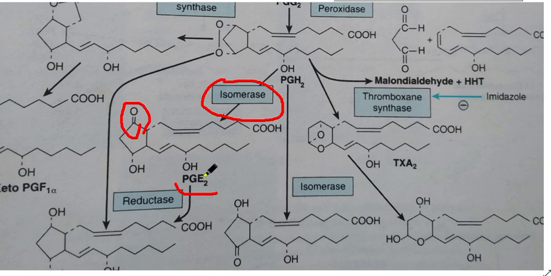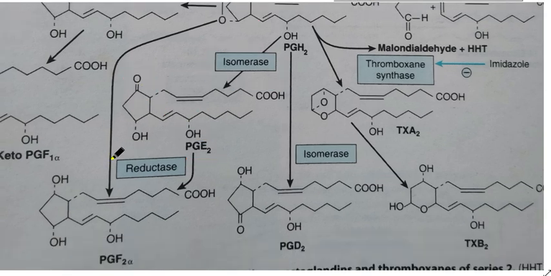So PGE2, E2, 2 means there are two double bonds in the side chain, here 1 and 2. Likewise PGH2 has 2 double bonds in the side chain, 1, 2. This is the structure of PGE2, which consists of 2 hydroxyl groups connected at carbon number 11 and carbon number 15. Through the reductase enzyme, PGE2 can be converted into PGF2.